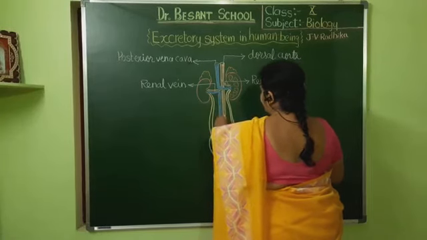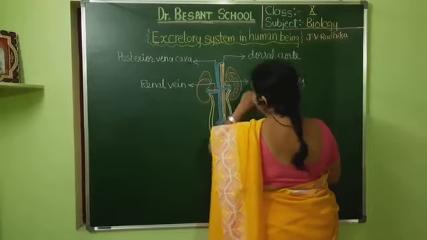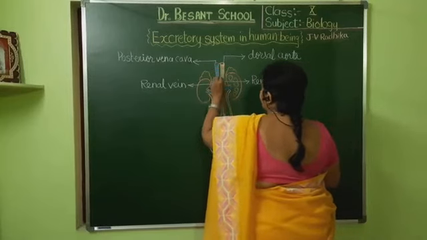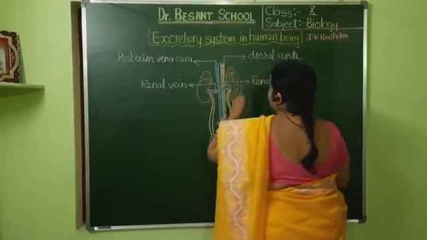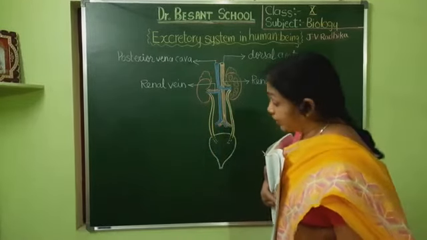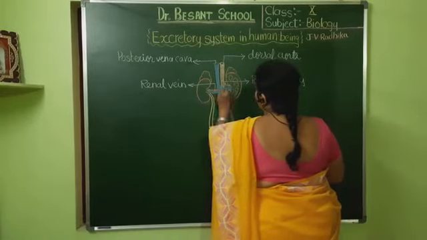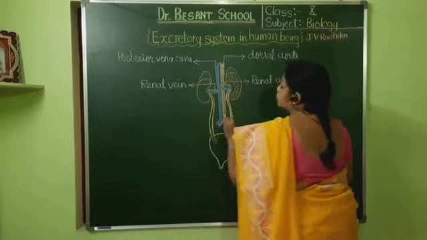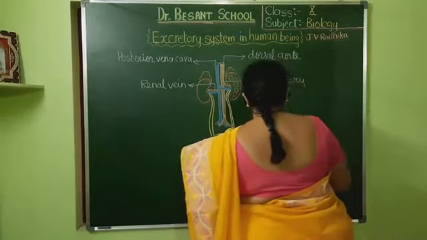The renal artery would be carrying the oxygenated blood, but with all the waste that must be filtered in the kidneys, and the renal vein will contain deoxygenated blood but without any impurities, all the nitrogenous waste. The main waste filtered here are the nitrogenous waste. So they will not be there in the renal vein, whereas the renal artery will have all the waste. See why I am telling so many times all these things? Because they are asked in the bit part. So you should be thorough with all those things.